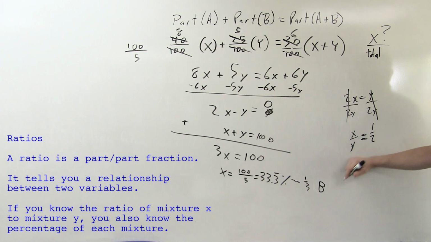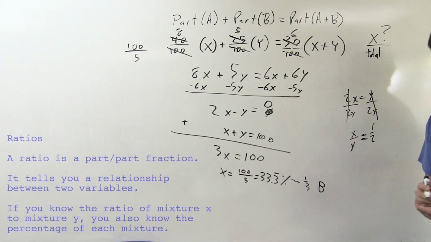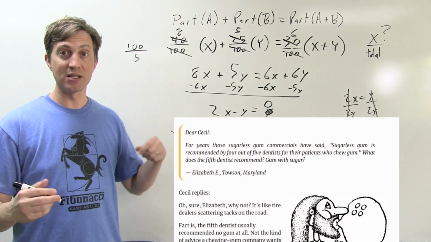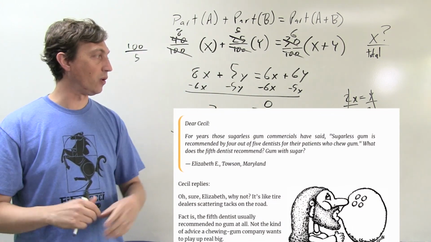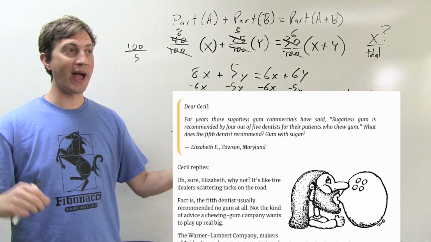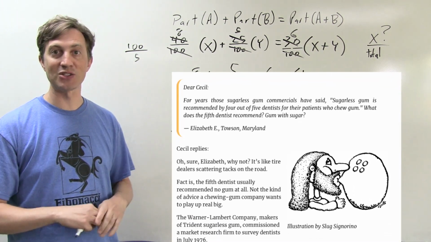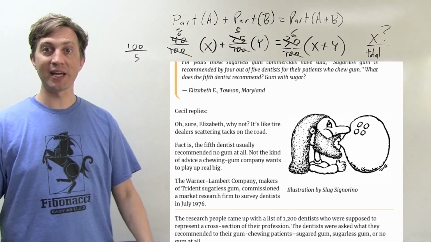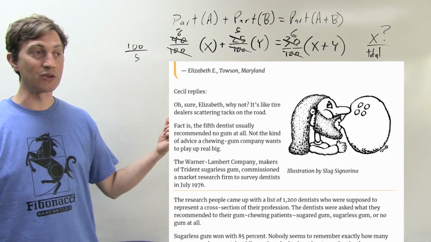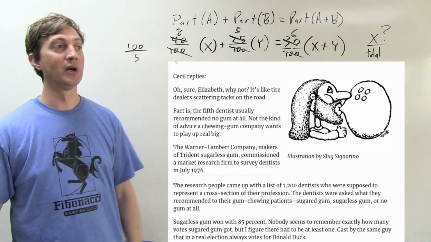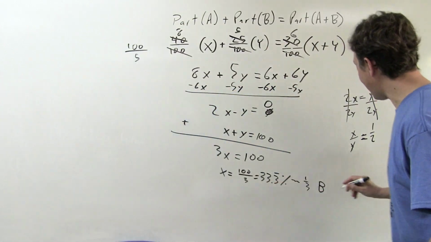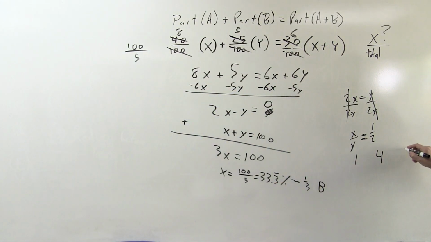And the key to fractions and to ratios is to realize that there are 3 facts anytime you divide things up. At least, there's a part, another part, and a whole. And so we can talk about 4 out of every 5 dentists recommend a certain thing, and that's a fraction, part to whole. Or we can say, for every 1 doctor who doesn't recommend it, there are 4 who do. And that's a part-to-part relationship of 1 to 4. And those things have to add up because 1 to 4 to 5 is part to whole.